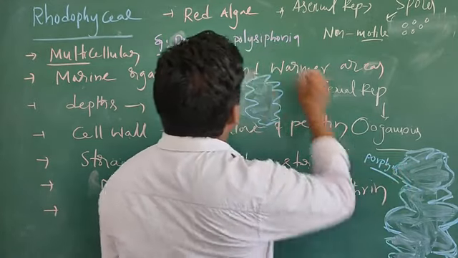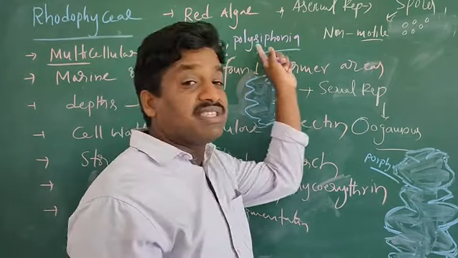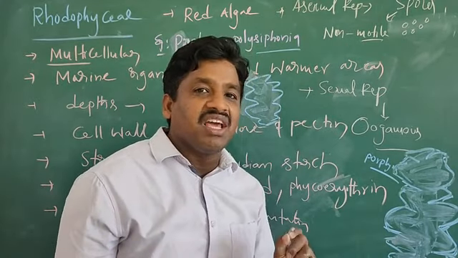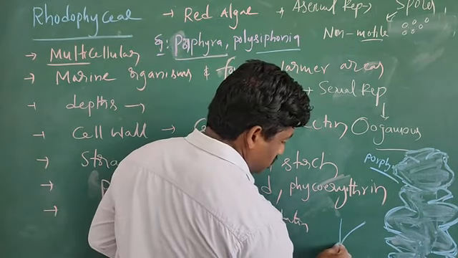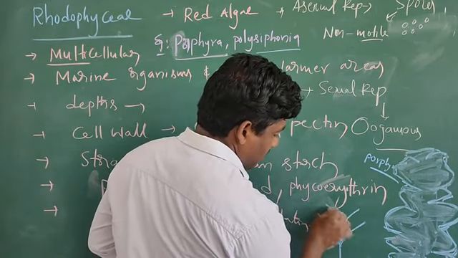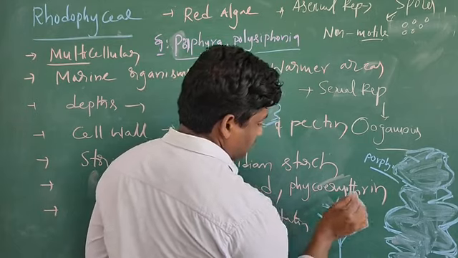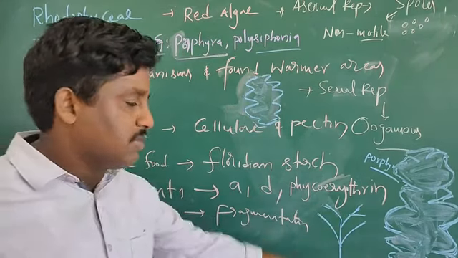In Polysiphonia, poly means more, siphon means tubes. The body is tube-like, with branches, and tubes are present. This is how the plant body is present.